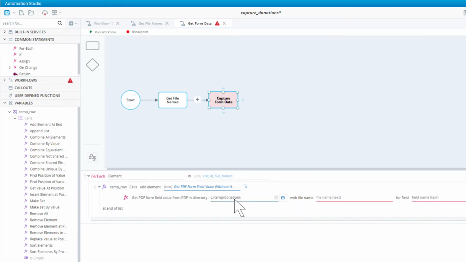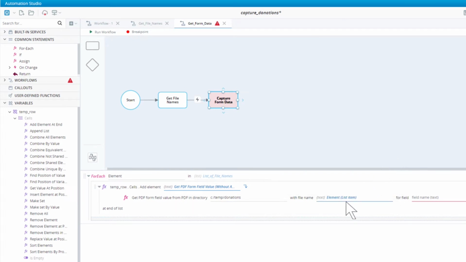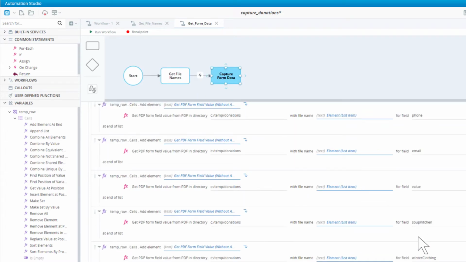Enter the directory path. Select the iterator for our for each loop. This will be the name of the file. We will first retrieve the donor's first name. Repeat to add the donor's last name. Repeat the process for all fields you want to capture.